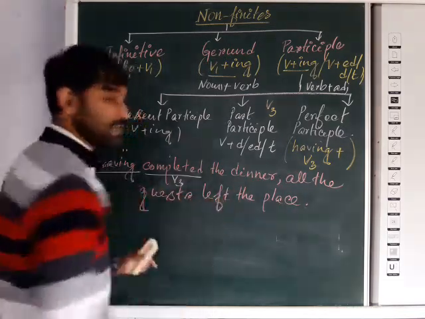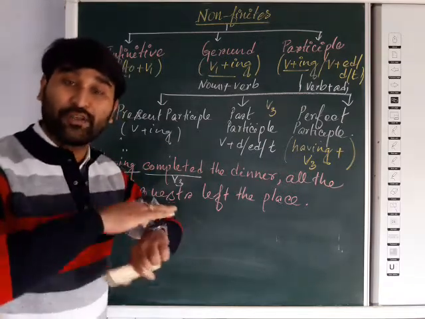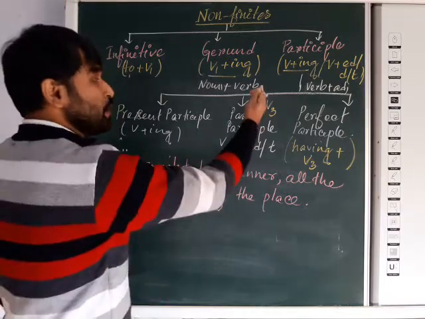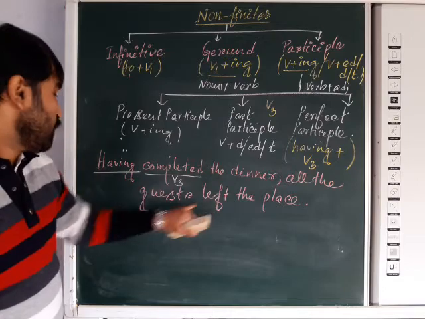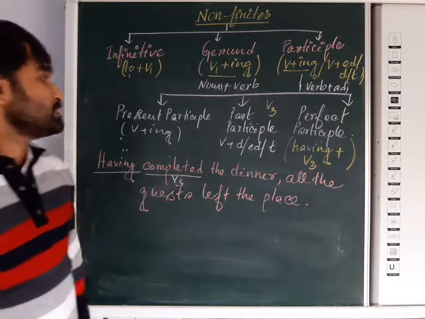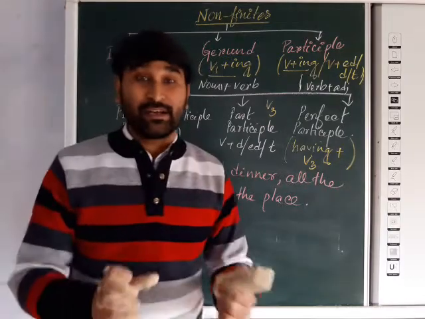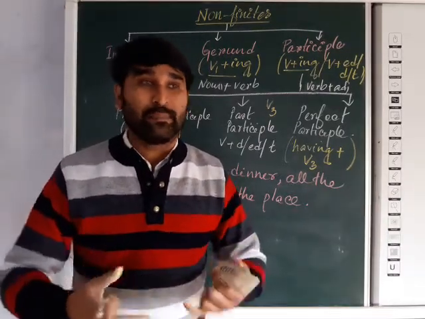Now left the place indicates it is past. So in the past some action had already been completed, already finished. So in that case, to show that kind of action, we will use the perfect participle. Okay, so having completed the dinner, all the guests left the place. So that is all about non-finites. It's a very vast topic, and in that class still I have tried